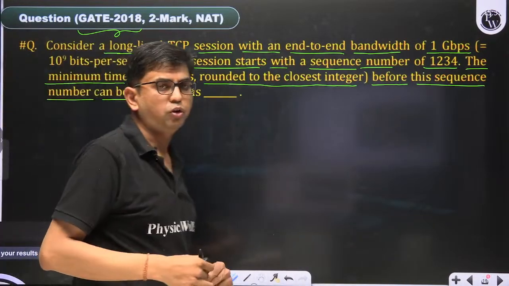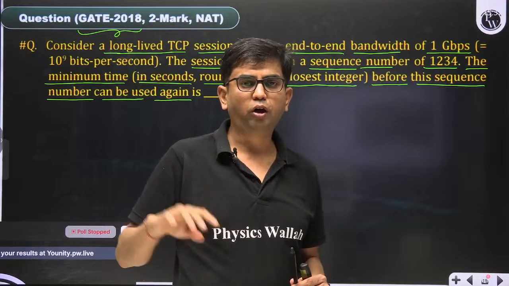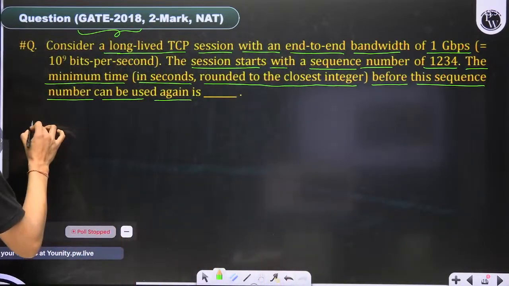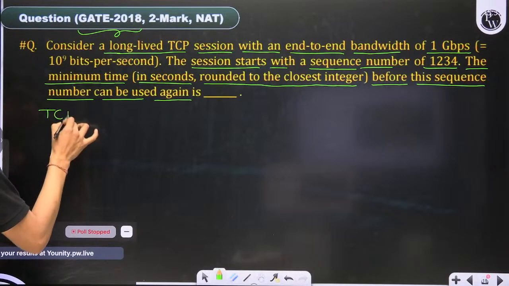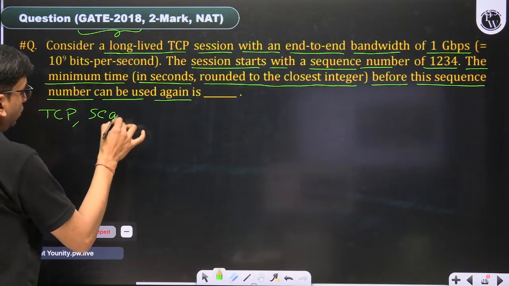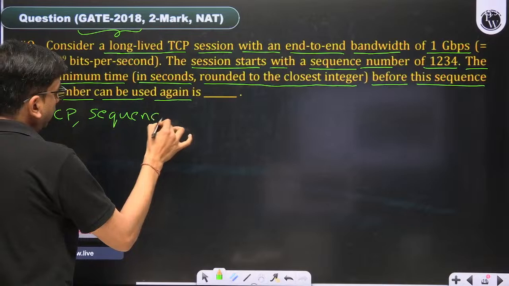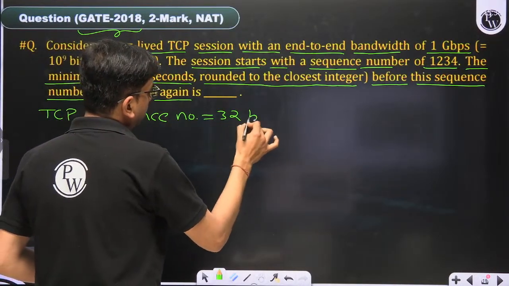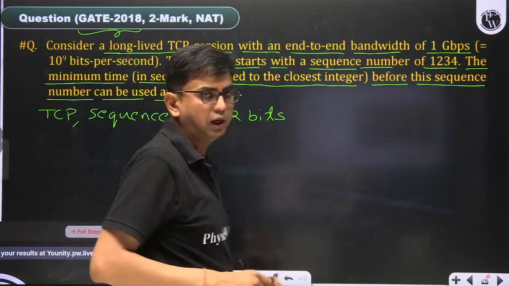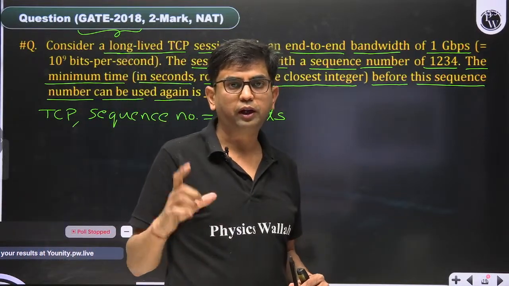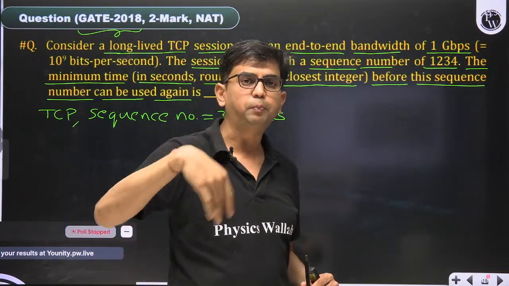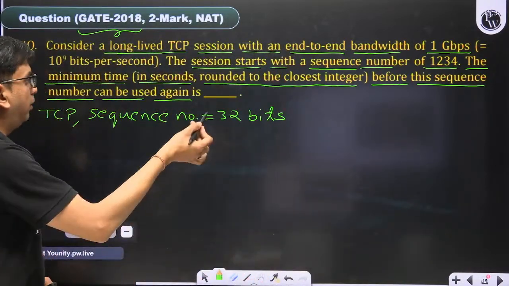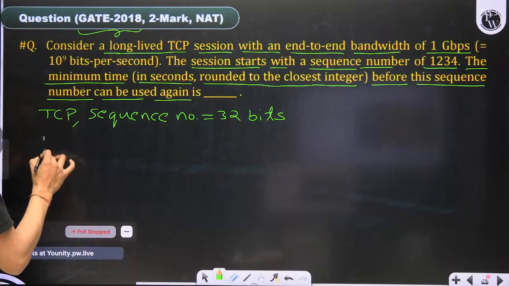So basically it is talking about wraparound time, that is also related to maximum segment lifetime. In TCP, the sequence number is 32 bits long. Then we have to work out the wraparound time, when the sequence number is going to repeat at the earliest. The minimum time when the sequence number is used again, repeated, that is the wraparound time.